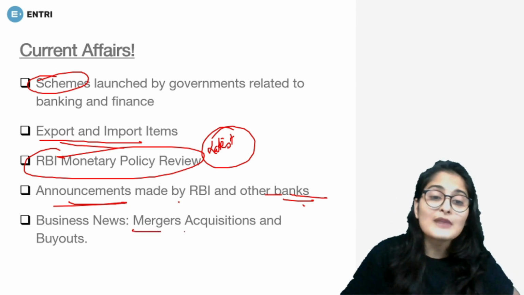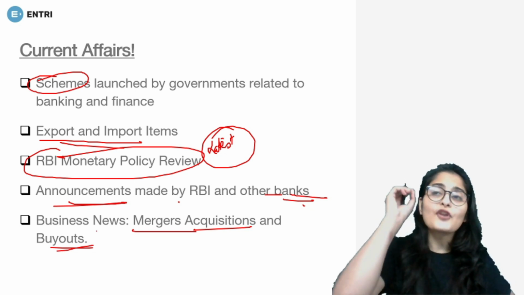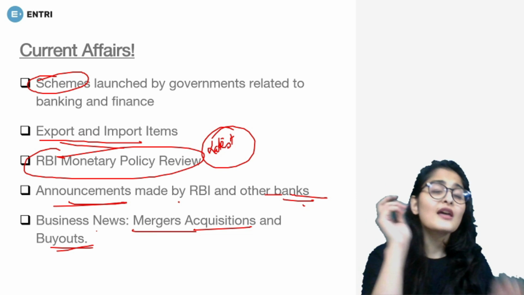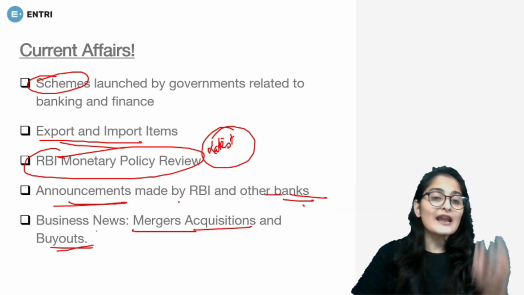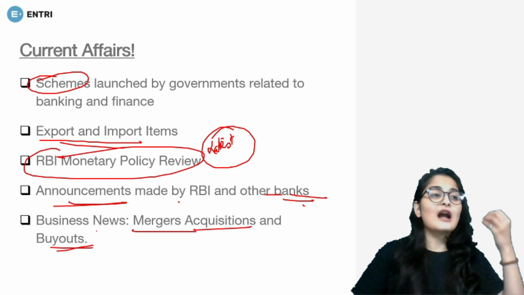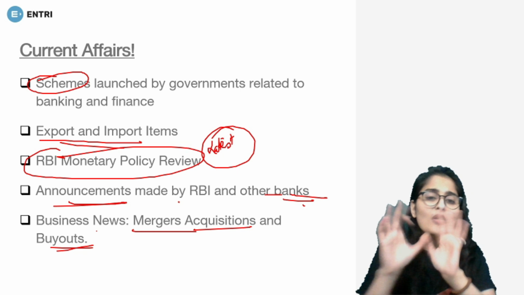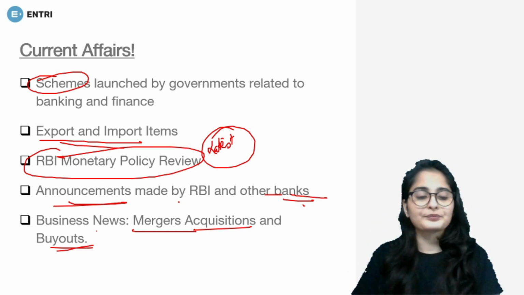Then any merger, any acquisition, any buyout that is happening, for what amount is it happening, between whom is it happening, all is important. Then as we see that from current, we have static segment link. So for any merger, what is the company headquarter, where is the company headquarter, or who is the CEO of the company, all of these things also come in the current segment only, right?